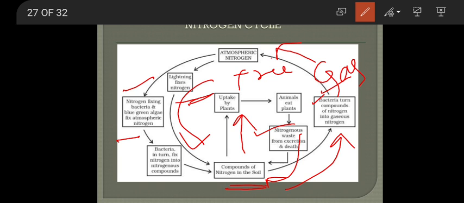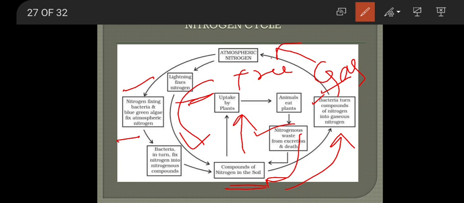Some other kind of bacteria are converting the nitrates or nitrites into gaseous nitrogen. That process is called denitrification. Denitrification means conversion of nitrates into nitrogen gas by another kind of bacteria, denitrifying bacteria. This process is called denitrification.